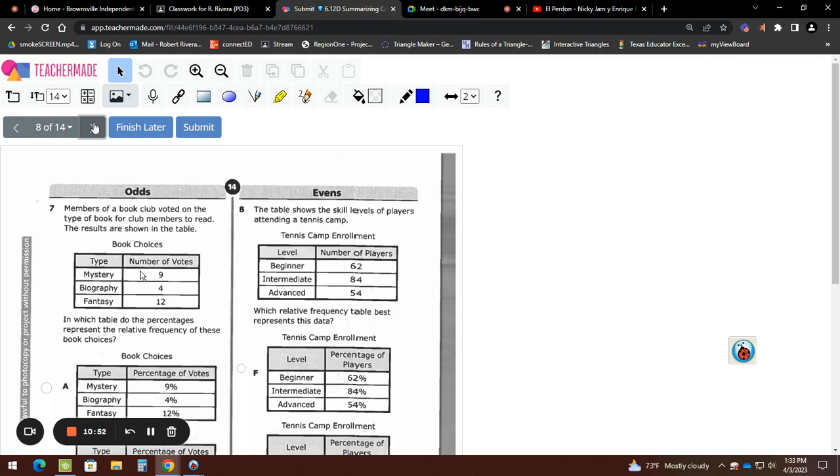Here comes number 7. You better pay attention right now, really good. Number 7. Members of the book club voted on the type of book for club members to read. The results are shown in the table. So they're voting for the types of books that they like to read.